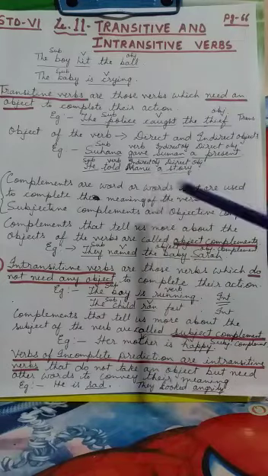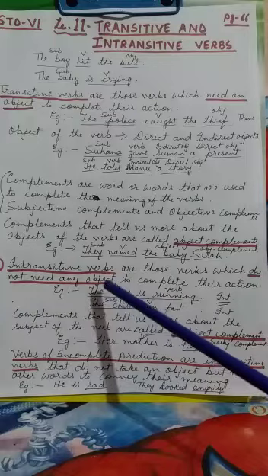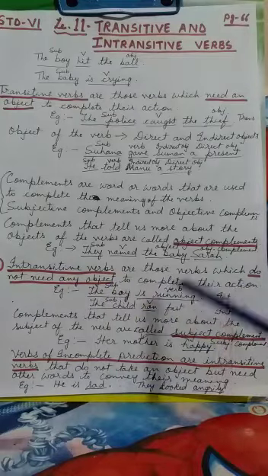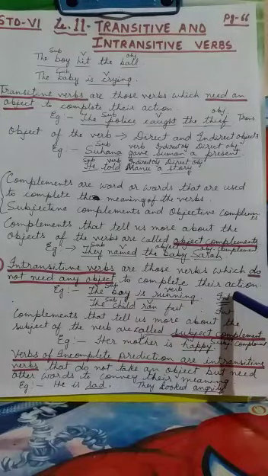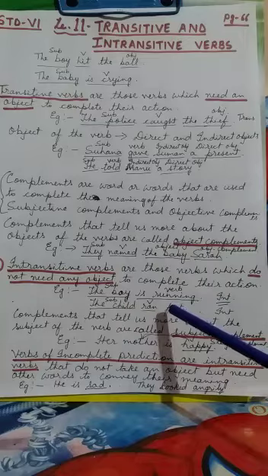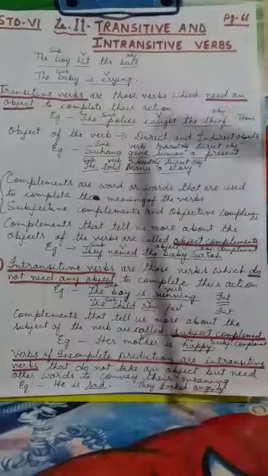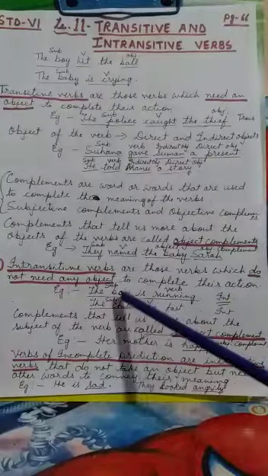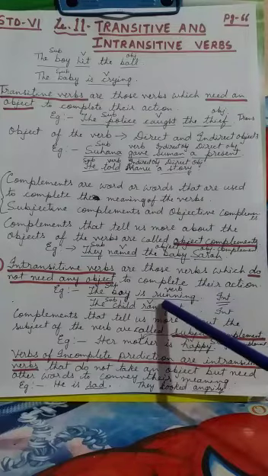Now after this we'll do intransitive verbs. Now what is an intransitive verb? Intransitive verbs are those verbs which do not need any object to complete their action. Okay, so an object is not needed to complete the action. Like the boy is running, like here the baby is crying. Here no object is there. An object is not needed. So in these cases, is running, the verb is an intransitive verb.